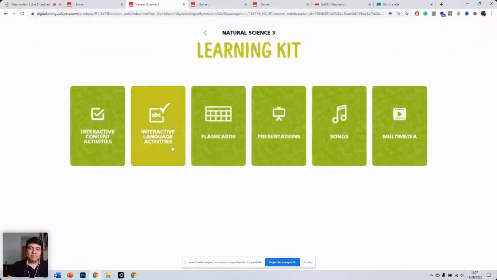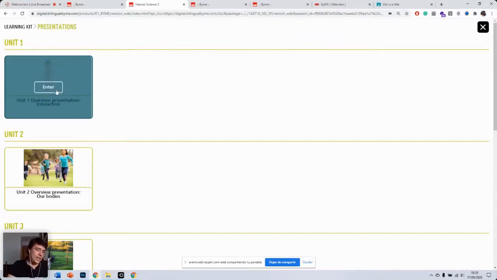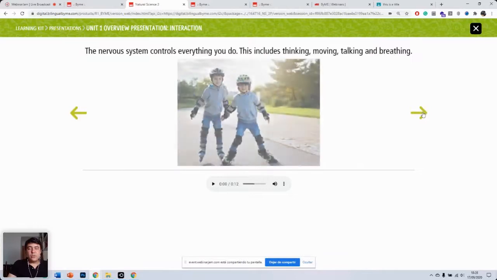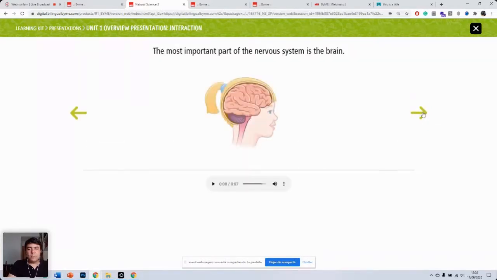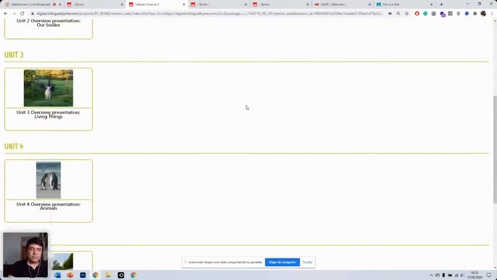So that is flashcards. Now in presentations, you get a little presentation which will give you an overview of the content that will be seen in the unit. If you click here and enter, it's kind of a slide presentation. If you click on play, you can hear a recording of the text that is above the picture. Then if you click on the arrow, you'll go to the next slide. If we go to Family Corner, I will show you very shortly, you'll be able to see these presentations in English and in Spanish as well. So families have access to this kind of overview.